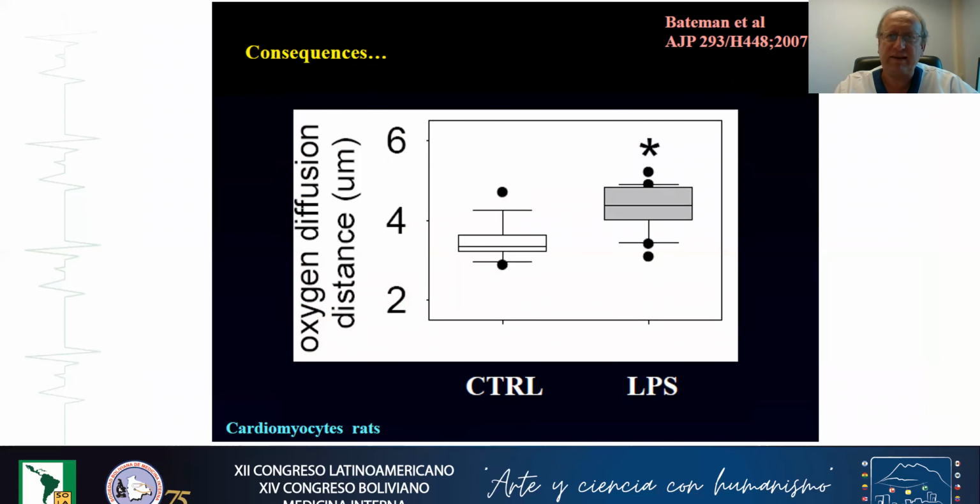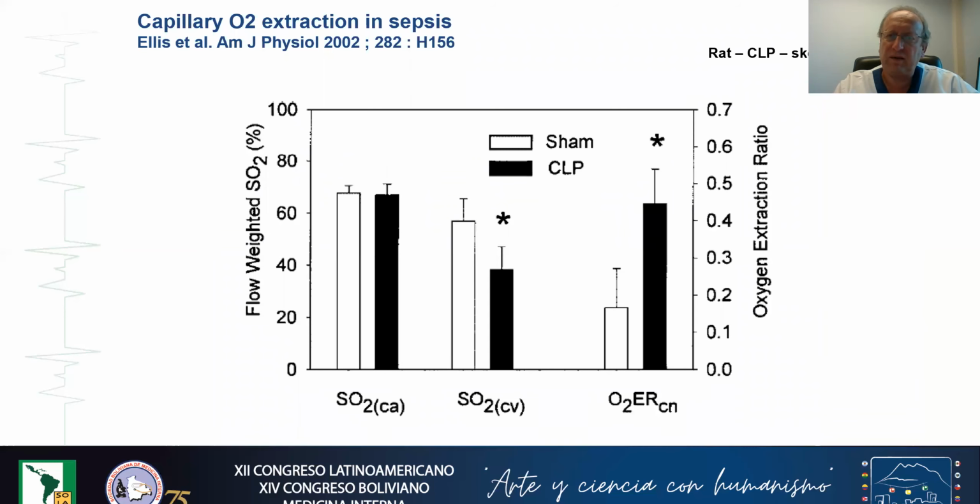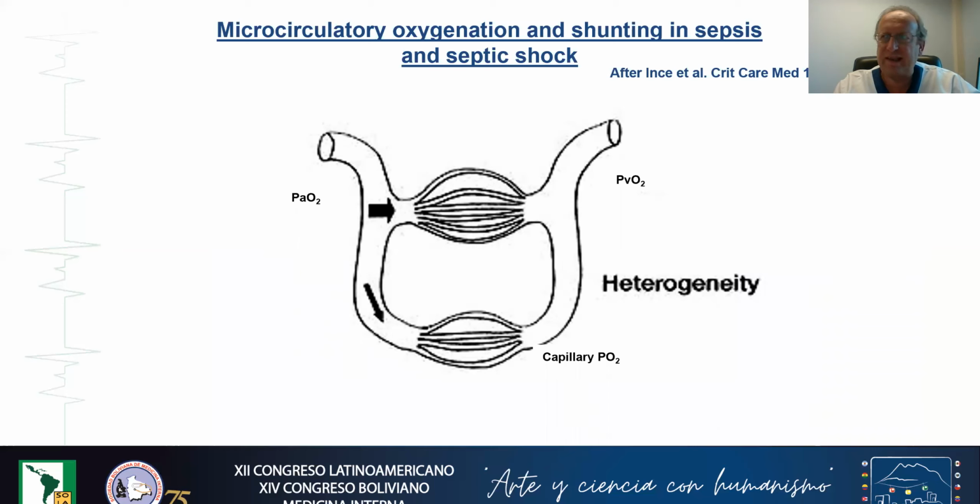It has been well demonstrated in this experimental study performed on cardiomyocytes submitted to endotoxin, an increase in oxygen diffusion distance. And all those phenomena will result in an increase in oxygen extraction from the remaining capillaries that are well perfused. What is also interesting and very characteristic of the microcirculatory alteration that we see in sepsis is the heterogeneity in perfusion. In this schematic view, you can imagine that this part of the tissue here above is well perfused and this is poorly perfused.